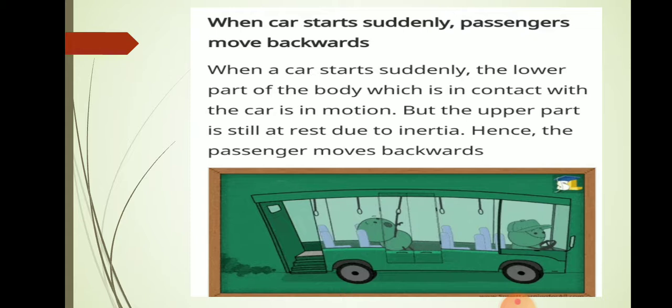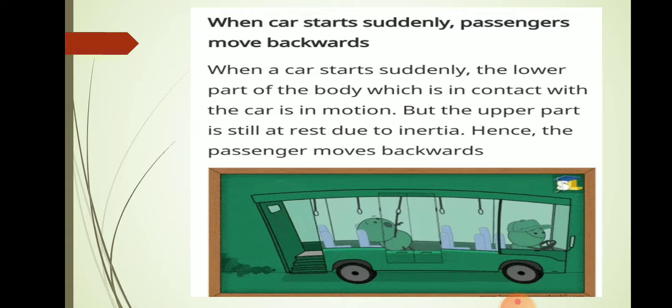For example, here they have taken a car. When a car or a bus starts suddenly, what happens? The passengers move backward. Sometimes you may have experienced that when the vehicle starts suddenly, we lean backwards.